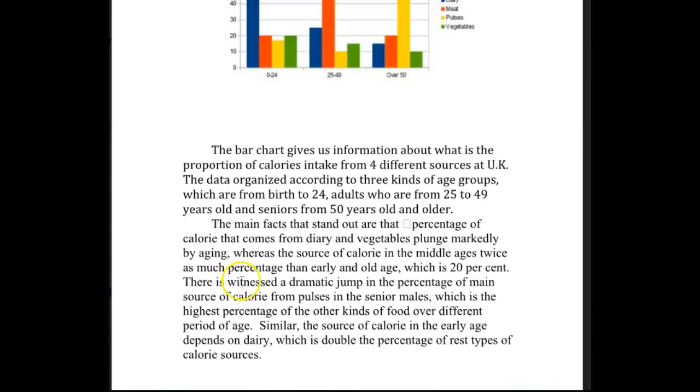There is witnessed a dramatic jump in the percentage of main source of calorie from pulses in the senior males. There is witnessed. How about there is a dramatic jump in the percentage of calories from pulses in the senior males, which is the highest percentage of the other kinds of food over different periods, plural, of age. Similarly, here this should be an ly, the source of calories, plural. The early age depends on dairy, which is double the percentage of the rest of the types of calorie sources. Okay.